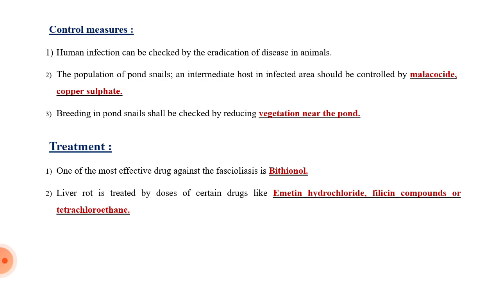And breeding of pond snails shall be checked by reducing the vegetation near the pond. That means this is a preventive measure which can be taken for reducing the increased rate of the pond snail.